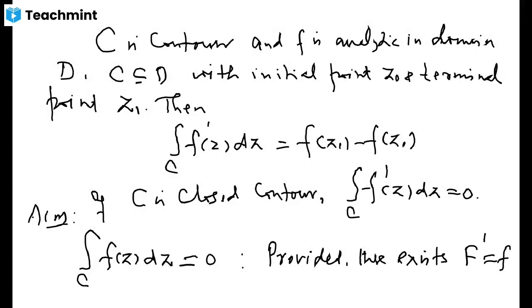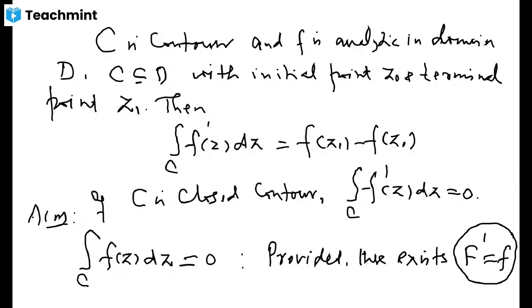But the question is the existence of such an F, and we have to be very careful that the existence of such an F depends upon the kind of domain that we are choosing. We have to give some classifications, some types of domains, and in certain types of domains such an F exists.